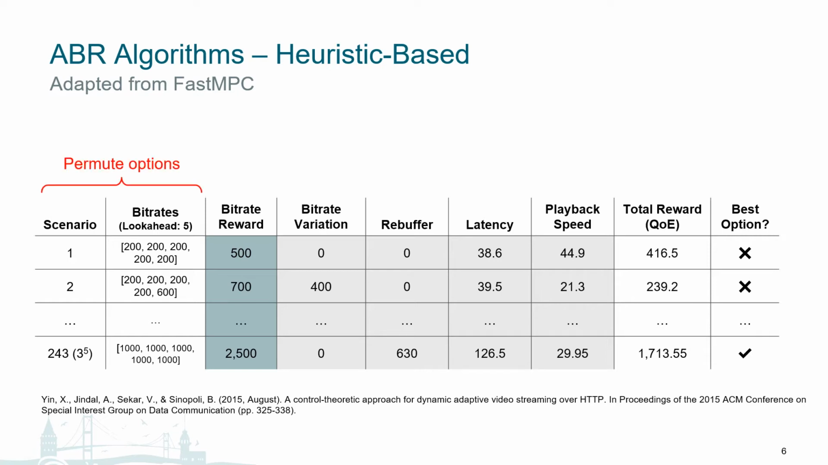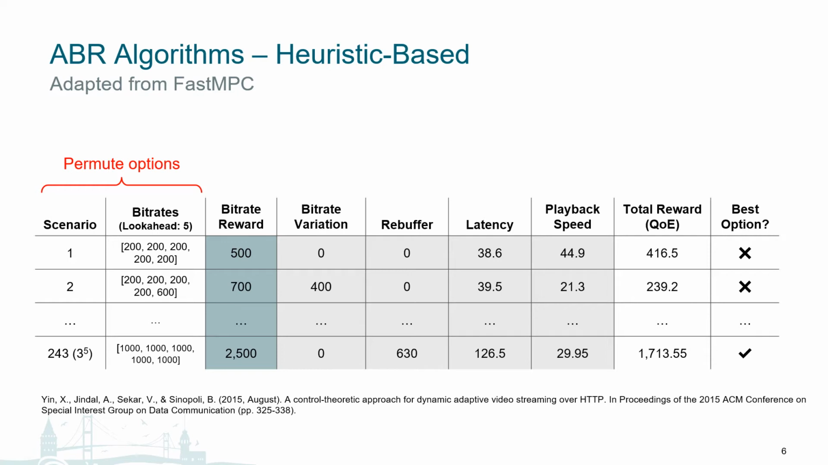First, we permute all possible options of bitrate selection with a look ahead window. In this example, with a window of 5 future segments and 3 bitrate representations, 200, 600 and 1000 kbps as shown here, then the possible options include those listed in this table.